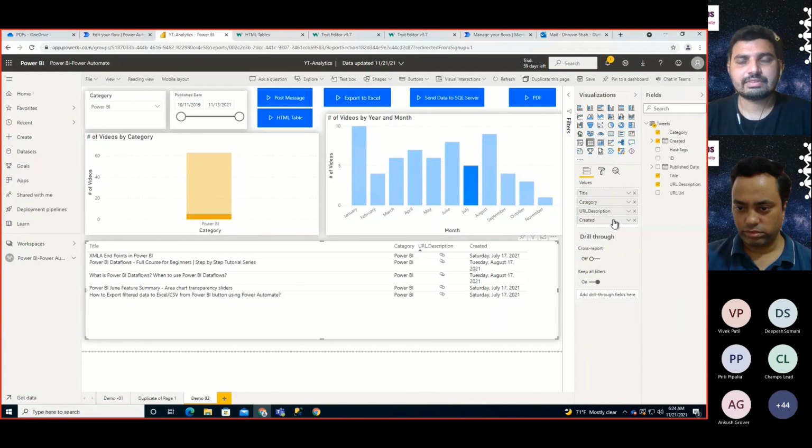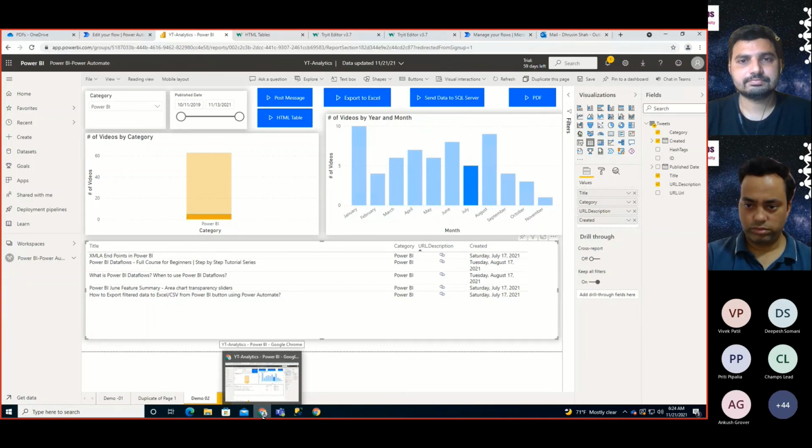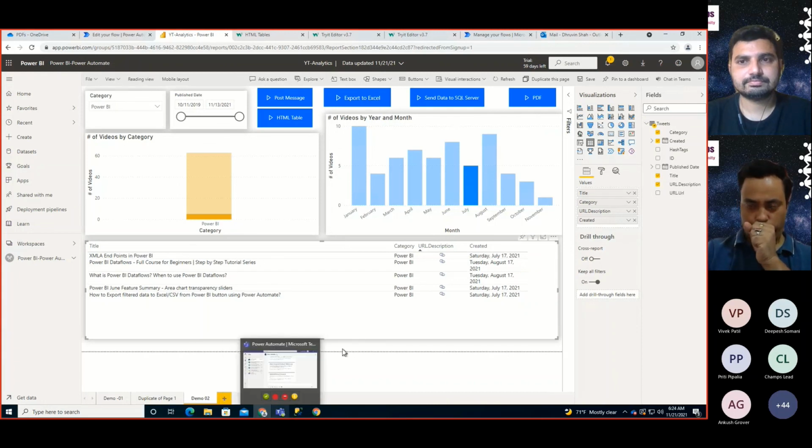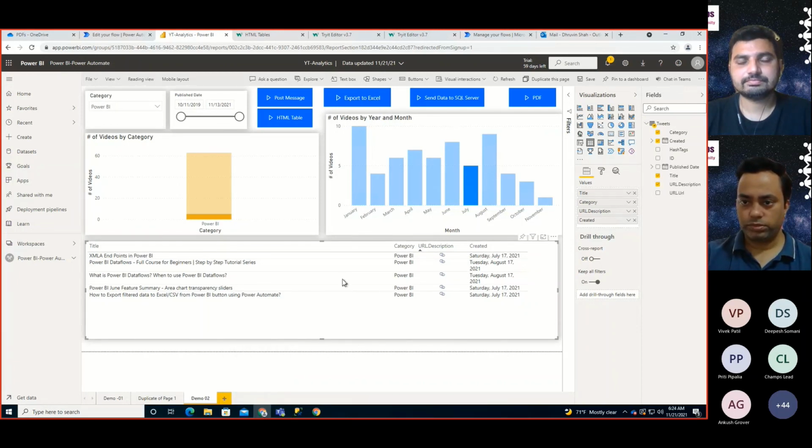So if you have lookup or option set fields loaded into Power BI Desktop by performing some ETL operation, like if you have comma separated or multiple choice values, you need to extract that field in your Power Query. Once we are getting that record, we publish that report to the service, and it appears as a single column over here. You need to pass that column, and that is how that context is passed to Power Automate.